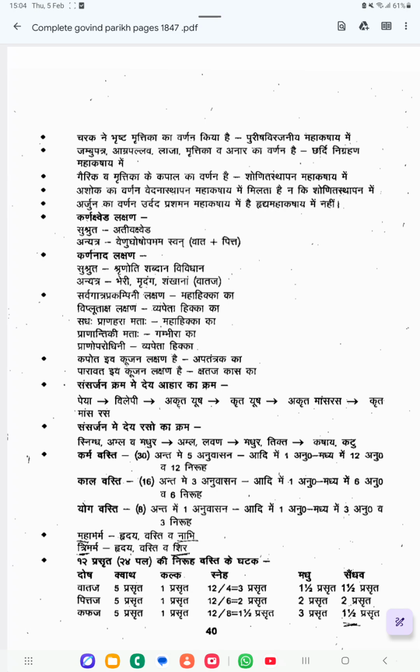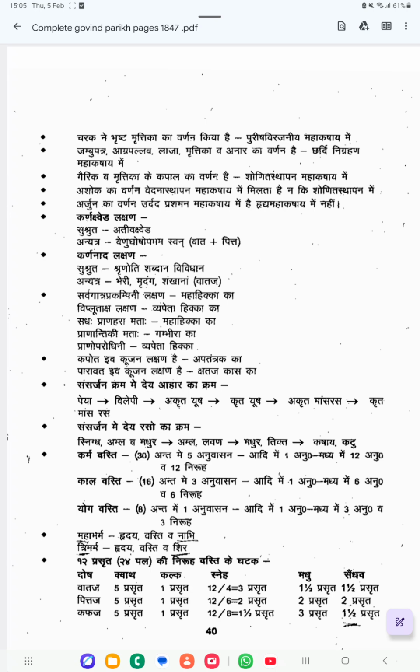चरग ने पृष्ठ मृत्तिका का वर्णन किया है. So Charaka has mentioned Brishta Mrittika. Okay, under which Gana? Purisha Virajaniya Mahakashaya. In that Mahakashaya Gana, Brishta Mrittika is included.